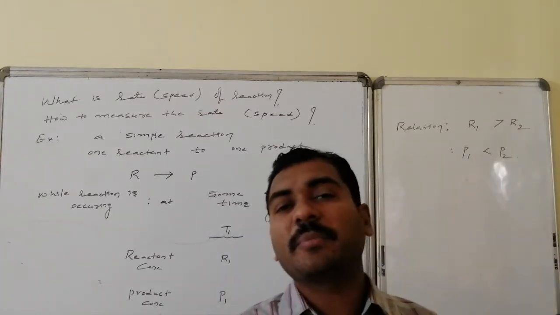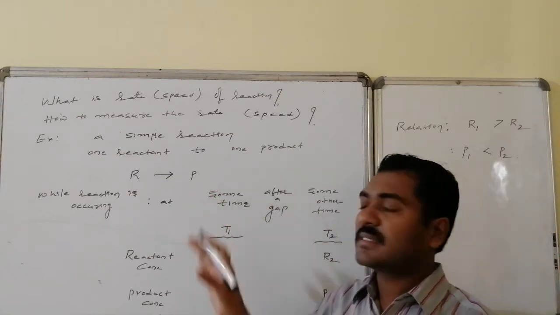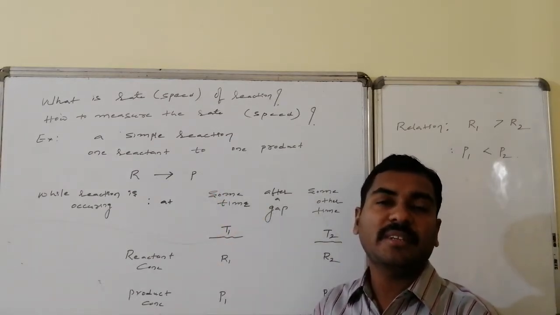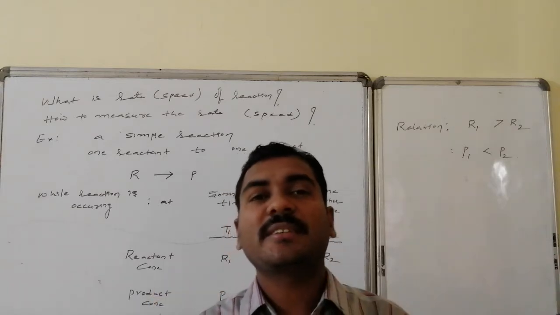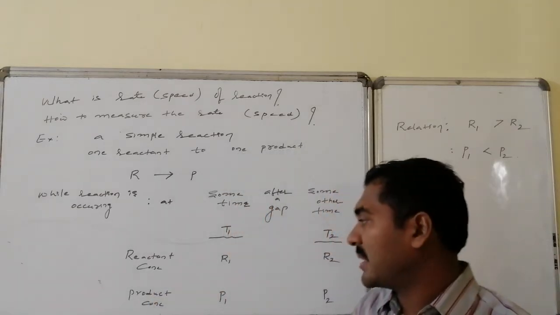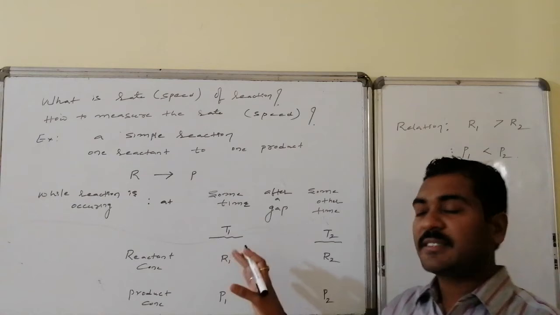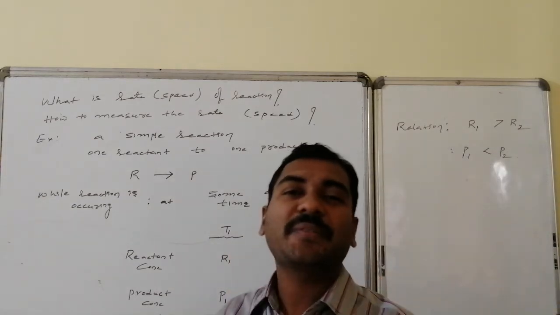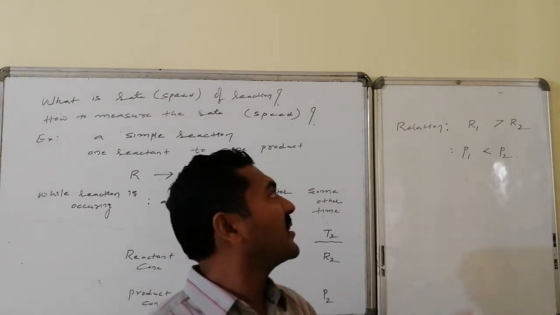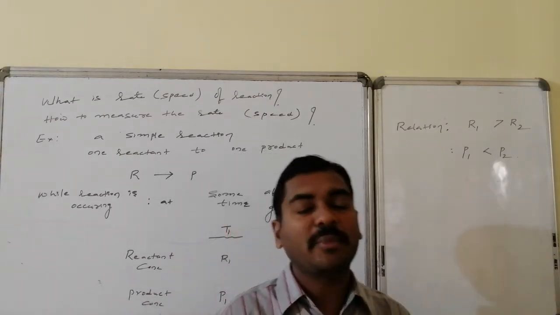In the case of the product, in the beginning it is 0, and as time proceeds, more P is formed. So product concentration at T1 is P1 and at T2 is P2, and P1 is less than P2.